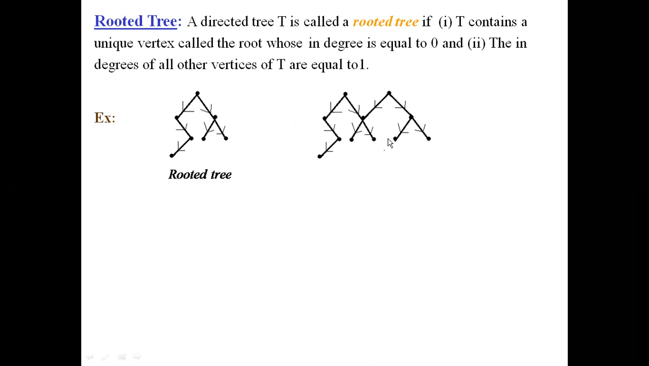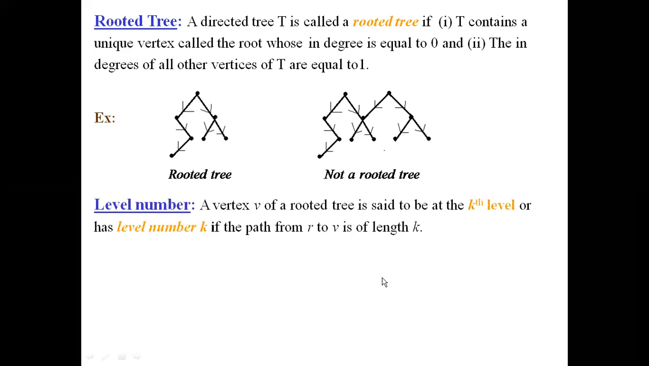We observe another tree here, but this is not a rooted tree. It is just a directed tree, which is not a rooted tree. It is not a rooted tree because there exist two vertices whose in degree is equal to 0. There has to exist exactly one unique vertex whose in degree must be equal to 0. Here we observe there are two vertices at the topmost whose in degree is equal to 0, so there are two roots for this. So this is not a rooted tree.